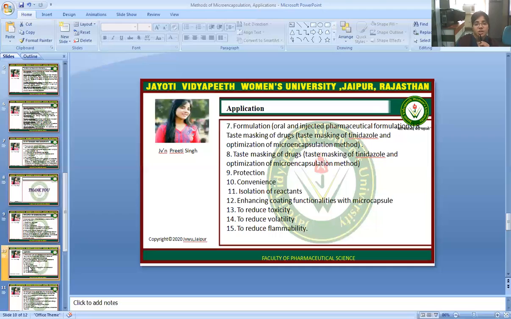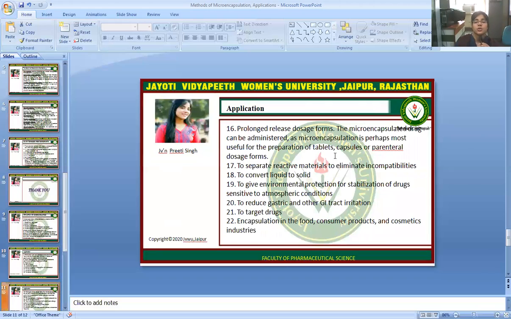Ninth one is protection, convenience, isolation of reactants, enhancing coating functionalities with microcapsules to reduce toxicity, to reduce volatility, and to reduce flammability.